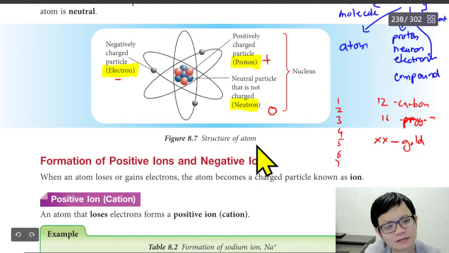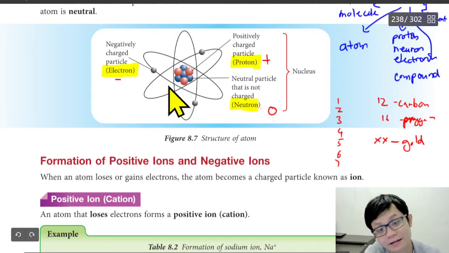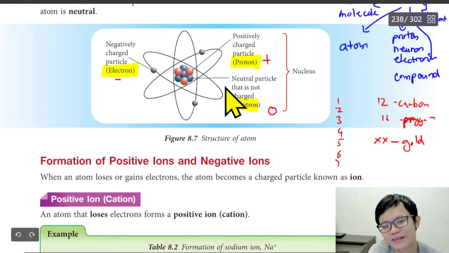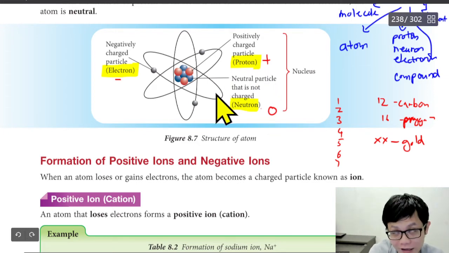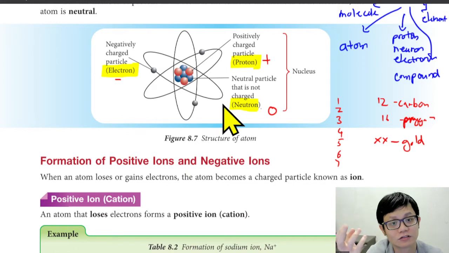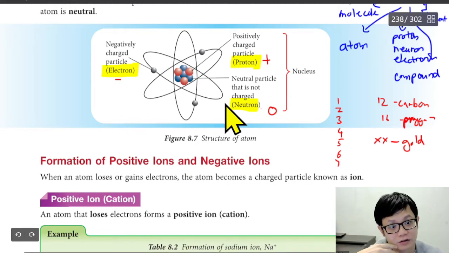Yes, but you cannot do that. It's impossible to take out proton or put in proton. Except for nuclear, some elements you can do, but so far with nowadays technology, we cannot change the proton number.